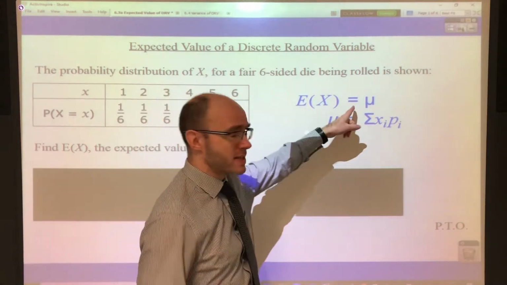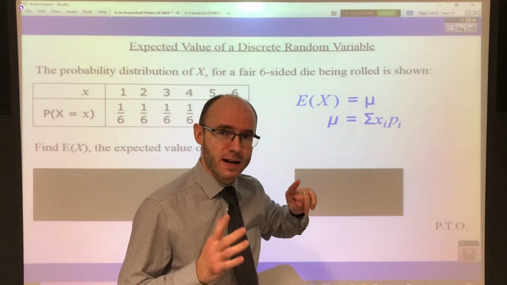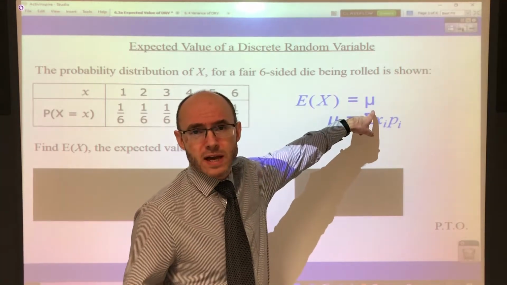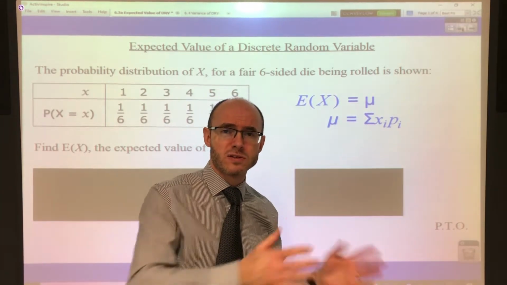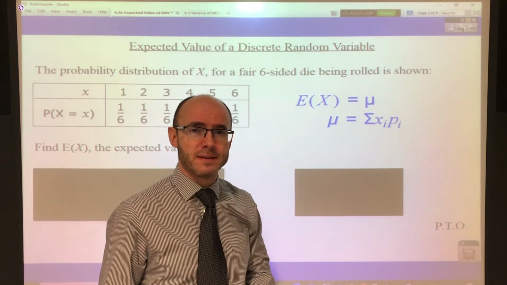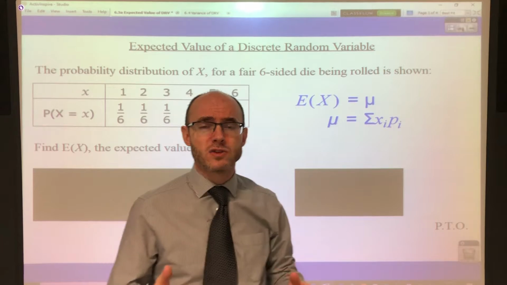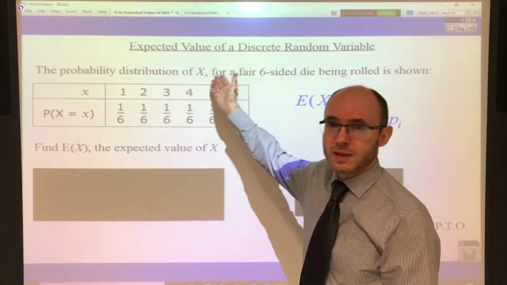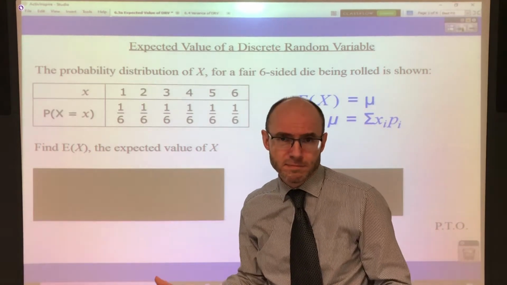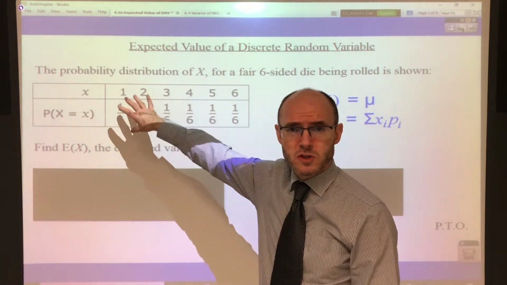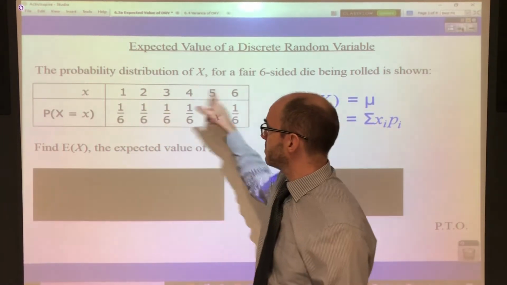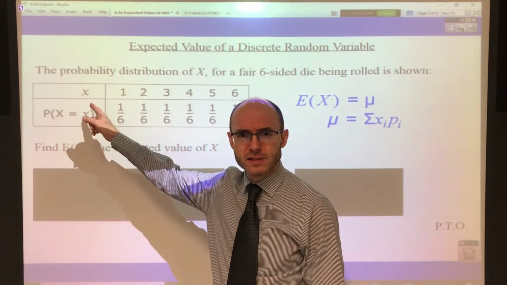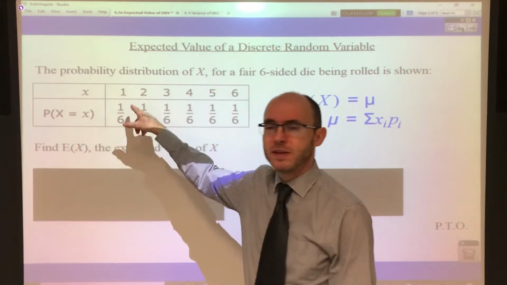So the first thing I'm actually writing down is the shorthand notation for expected value of a random function is E of X, okay? And that is just the same as the mean, mu. And in previous sections, we looked at mu for being the mean, okay? And the way it's calculated is very simple. And I'm going to illustrate it with this rather straightforward situation where you've got a probability distribution, capital X of course, for a fair six-sided die. Okay, so here's the table, probability distribution as a table, and so you've got the individual outcomes being 1, 2, 3, 4, 5, 6 on this fair six-sided die. And as before, we've seen that it's a uniform distribution, probability of each one happening is 1/6.